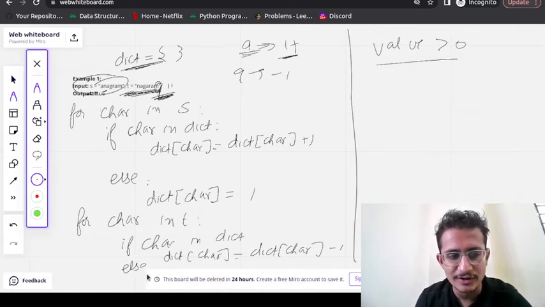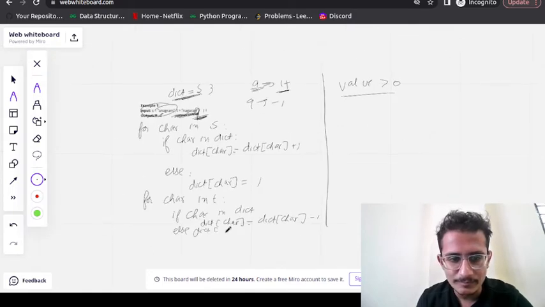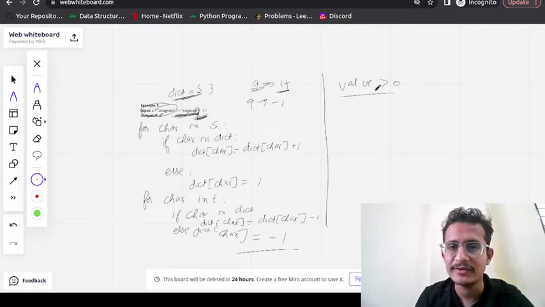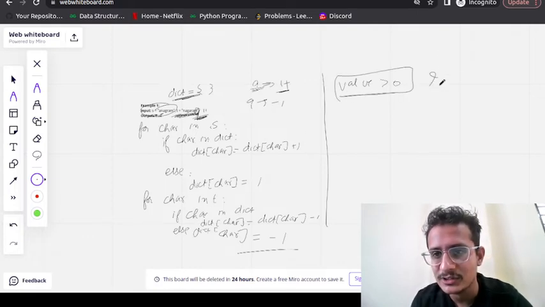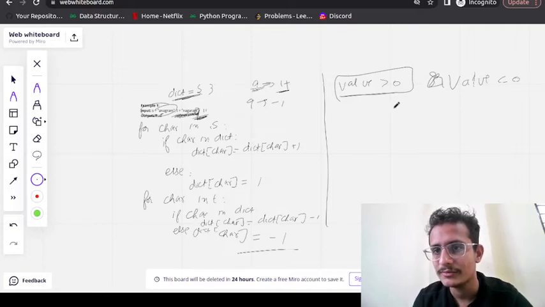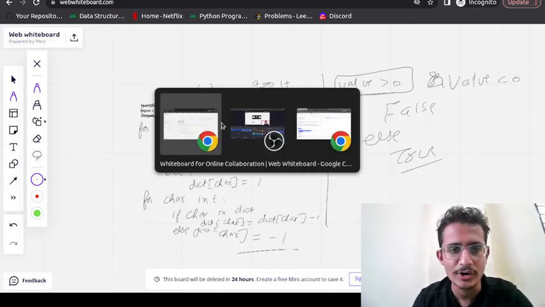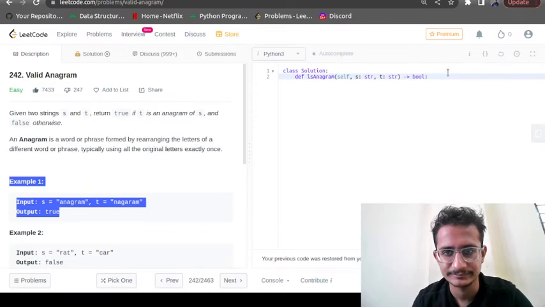So else, dictionary of character equals -1. Okay, then we will check if the value is greater than 0 or value is less than 0, return false, else it is true. Okay, so this is the code logic that we are going to write.